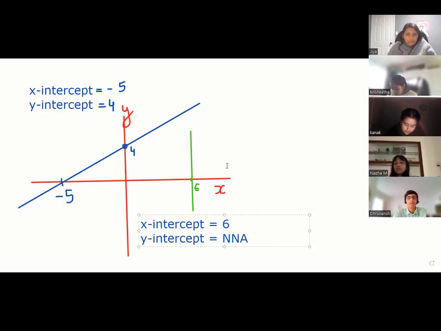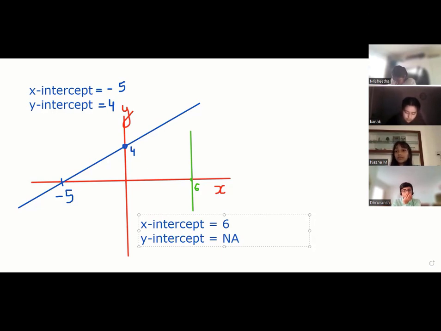This line is parallel to y-axis. We'll talk about parallel lines in a moment, okay? It's not applicable, because does this green line cut the y-axis, guys? No. So no y-intercept. It is not cutting at all. Right? This line is not cutting the y-axis, no y-intercept.